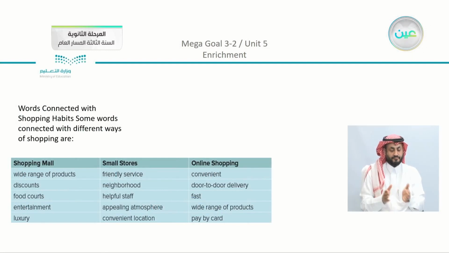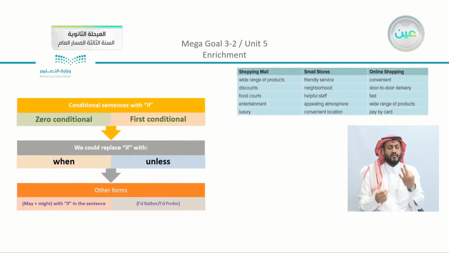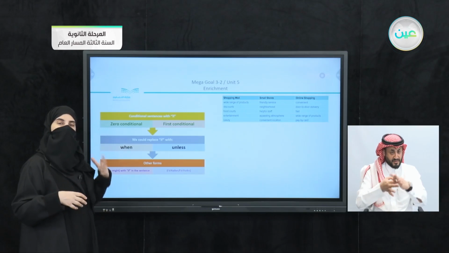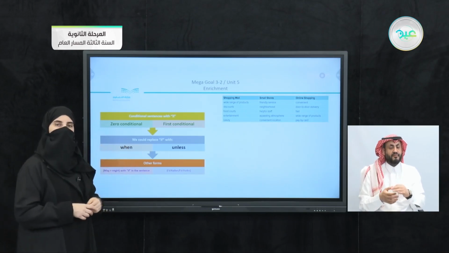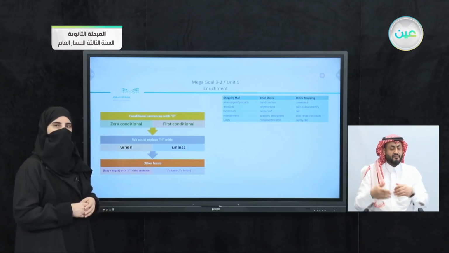Now, the last part of the form, meaning, and function that we studied throughout the unit was the words connected with shopping habits. Now we have shopping malls, small stores, or online shopping, and we have different words that were connected. We did study many examples, and at the very end there was some kind of relation between the conditional sentences and the words that are connected to shopping malls and stores in general.